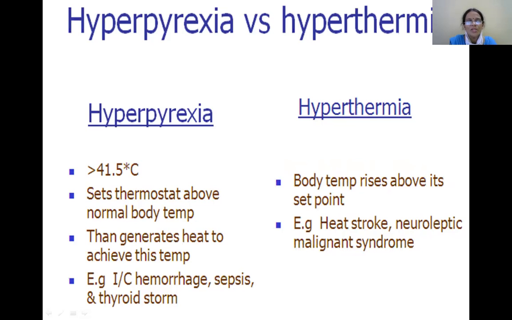Hyperpyrexia, on the other hand, occurs mostly due to internal causes. Here the thermostat set point will be set above the normal body temperature. That is the reason why you can see the increased body temperature. Within the body, changes are occurring, pyrogens are released, and that results in increased body temperature. So that is hyperpyrexia and hyperthermia.